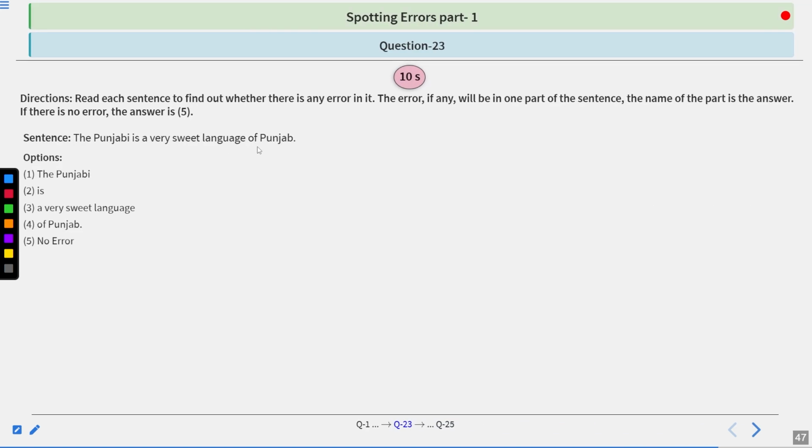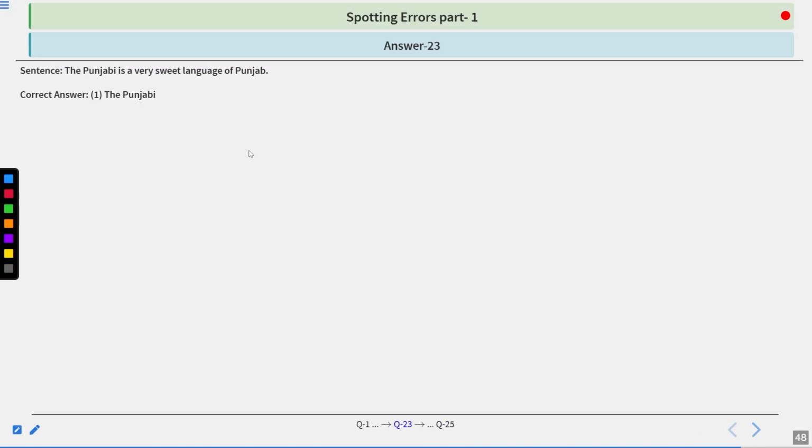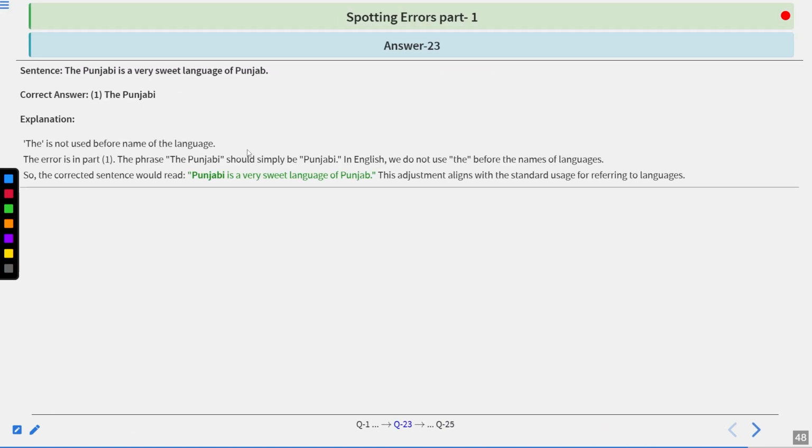The Punjabi is a very sweet language of Punjab. Options are given below. You have to answer in 10 seconds. I hope you have answered. Let's look at the correct explanation and the correct answer. The correct answer is 1, the Punjabi. And the explanation, the is not used before the name of languages. The error is in part 1.